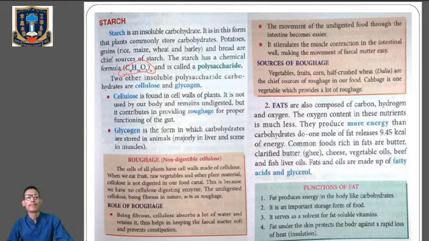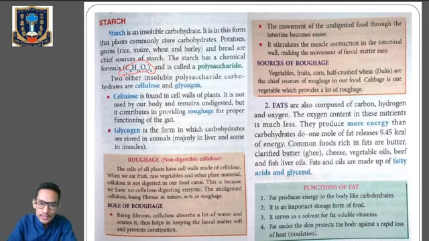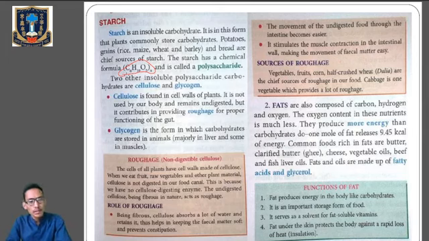It is called a polysaccharide. Now, two other insoluble polysaccharides are cellulose and glycogen. Cellulose is mainly present in the plant cell wall. It is not used by our body and is not digested also, but it provides roughage for proper functioning of the gut. And glycogen is the form in which carbohydrates are stored in animals, mainly in the liver.